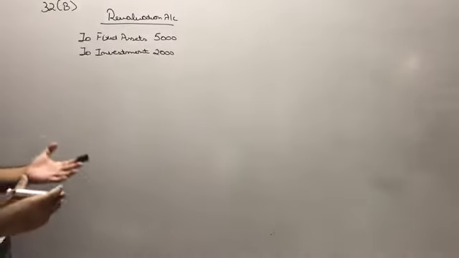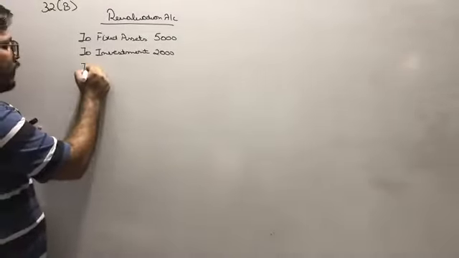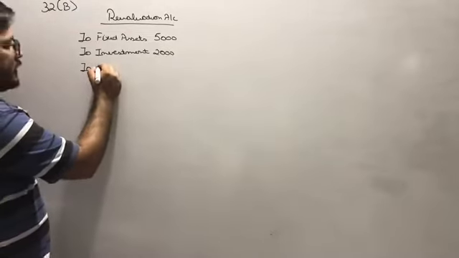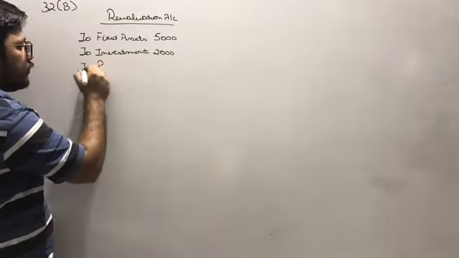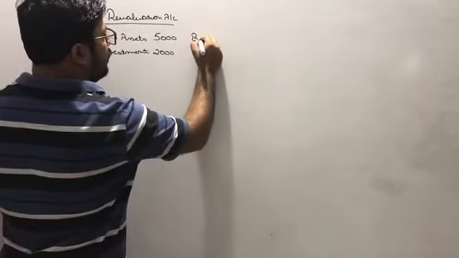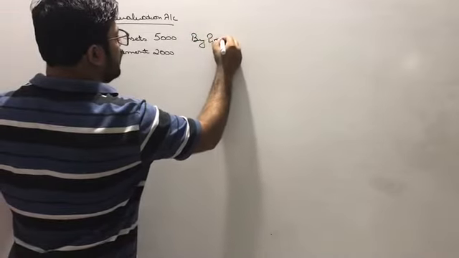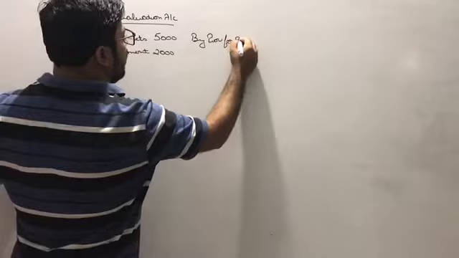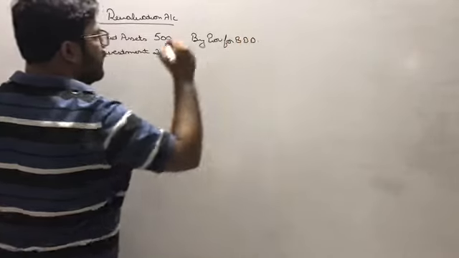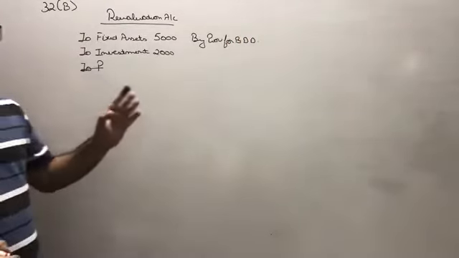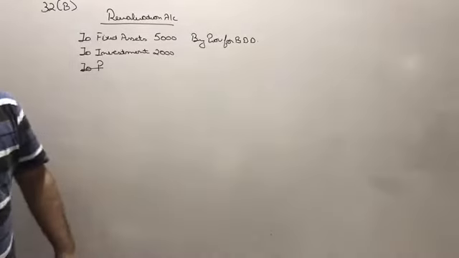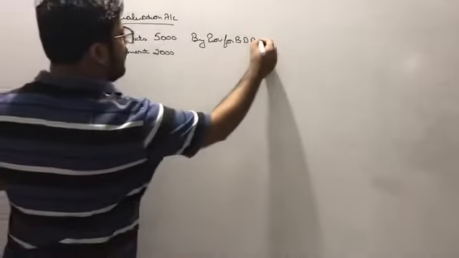And if the debtors are all good, that means we don't require any kind of provision. Sorry, we have to write off the provision. So by provision for bad and doubtful debts, it means it leads to reduction in the value of liability. So we are reducing the provision by 1000.